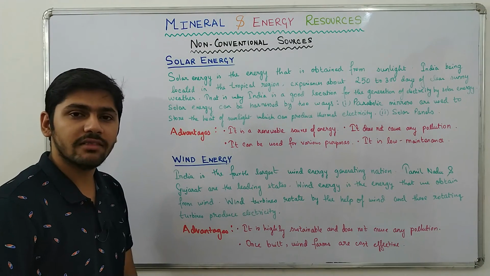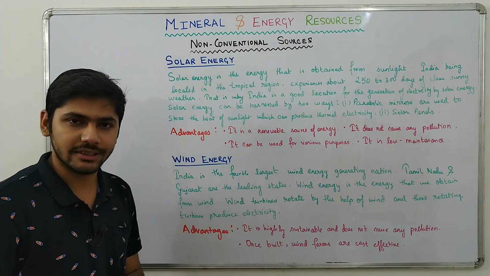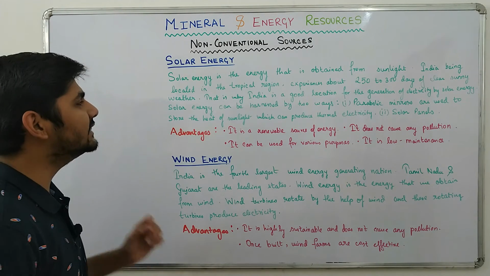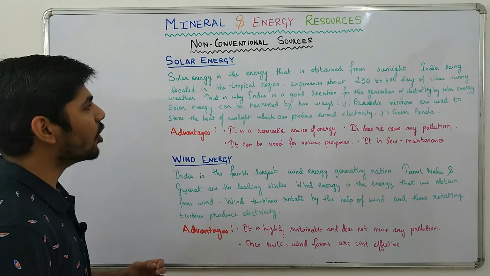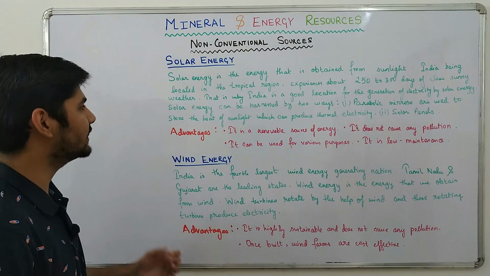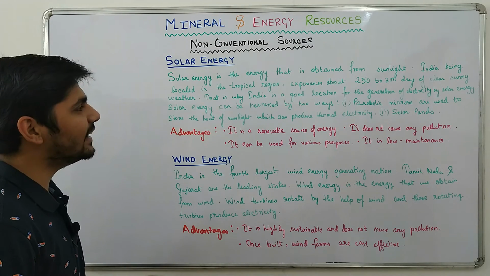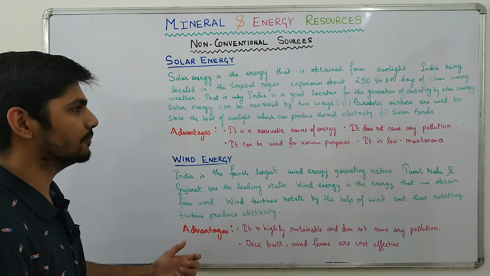Moving on to non-conventional sources of power, we are going to begin with solar energy. Solar energy is the energy that is obtained from sunlight. India, being located in the tropical region, experiences about 250 to 300 days of clear sunny weather. That is why India is a good location for the generation of electricity by solar energy.